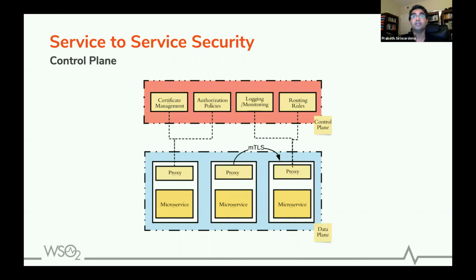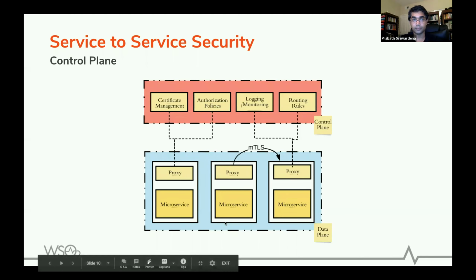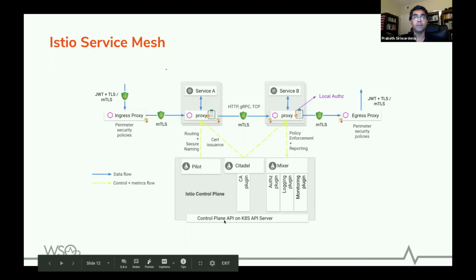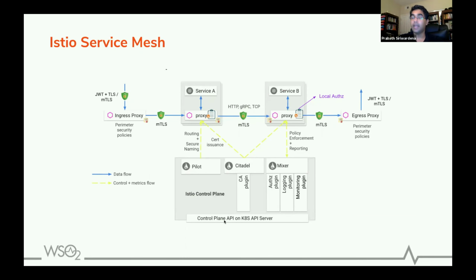So there's a clear separation between the data plane and the control plane. This we see in any service mesh implementation. Okay, so that basically concludes our first part. If you have any questions on that, we can take them now. You can unmute and speak up, or else just type it in the Zoom chat.